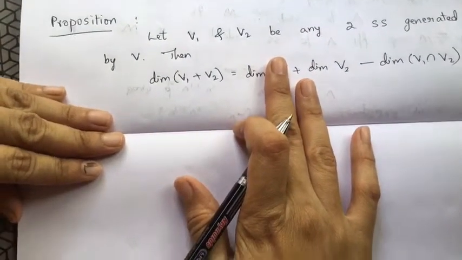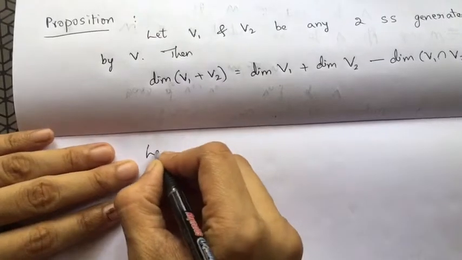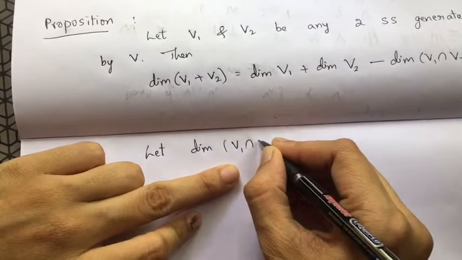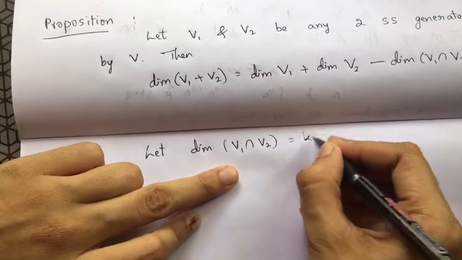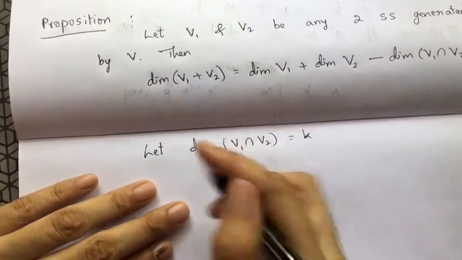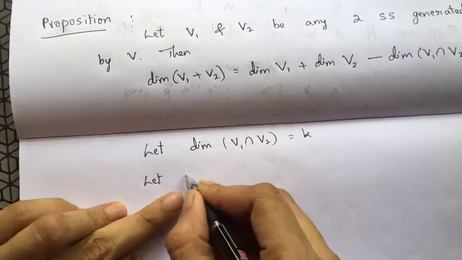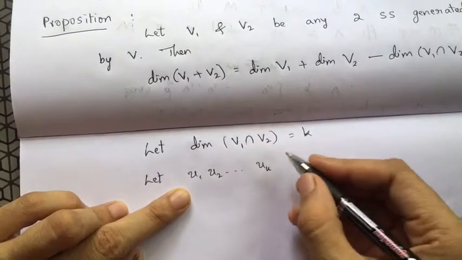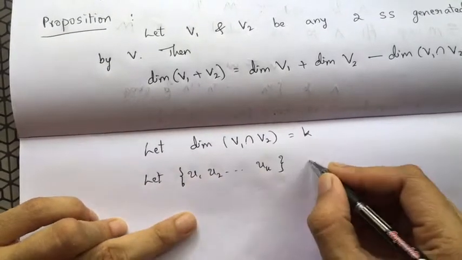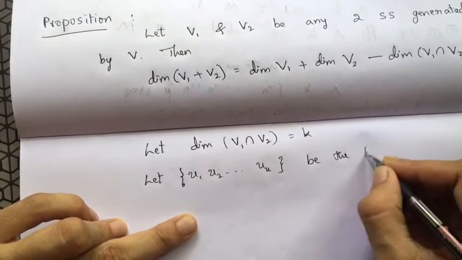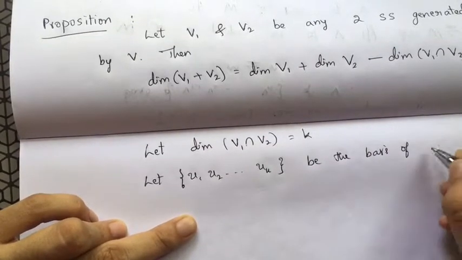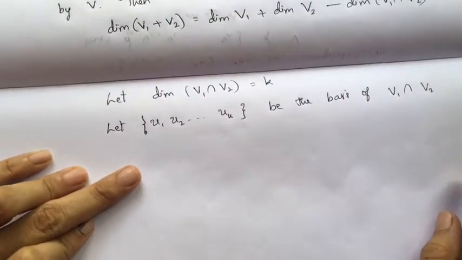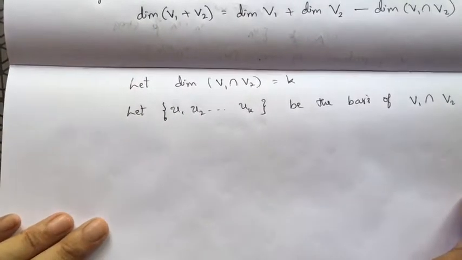Okay, so for that let us take dimension of V1 intersection V2 to be K. Let the vectors U1, U2, up to UK be a basis of V1 intersection V2.